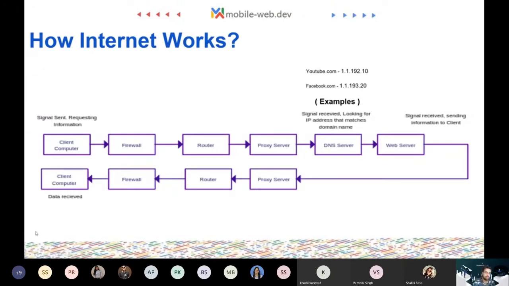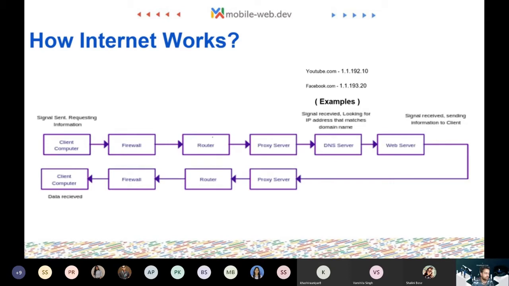So I would take you through a small journey of how a person visits a website like youtube.com or any web application that exists. He has a client computer. This is the place where the request originates. Then this request is sent to the firewall. The firewall decides if this needs to go to the internet or not. So this is the first level of verification that makes sure that there is no unwanted content on the network. But most probably it just passes through it.